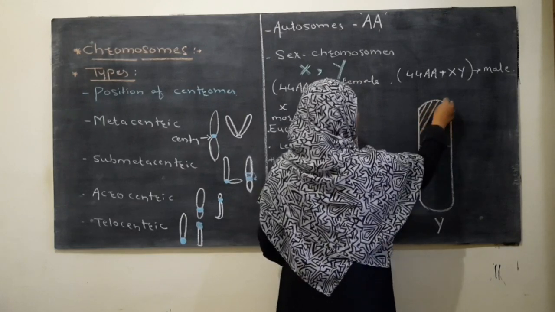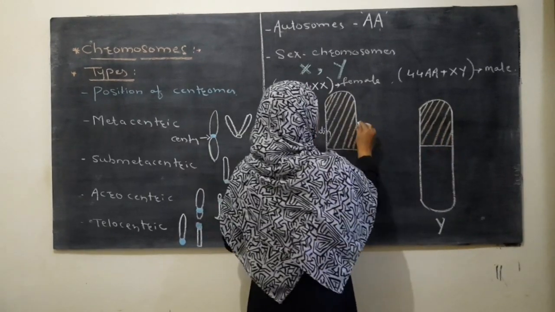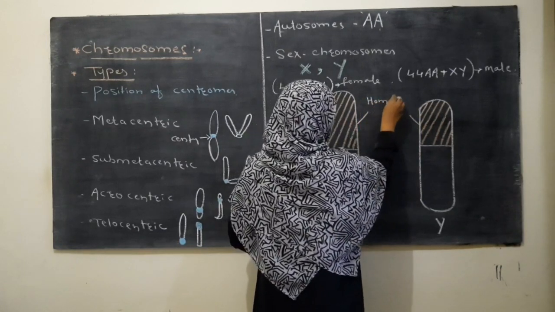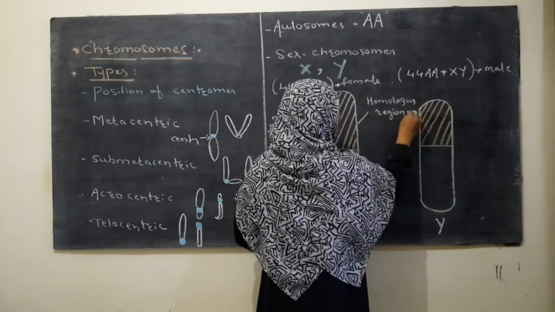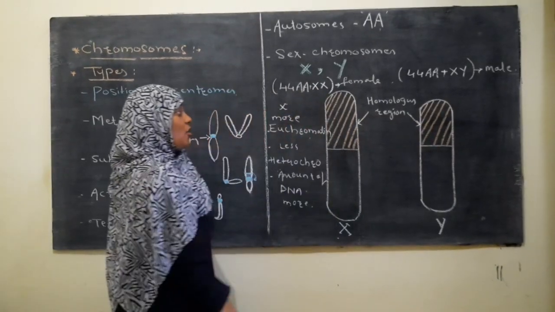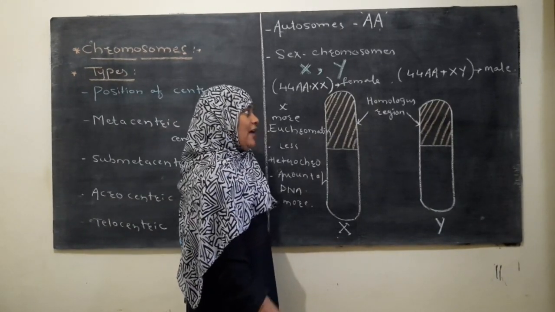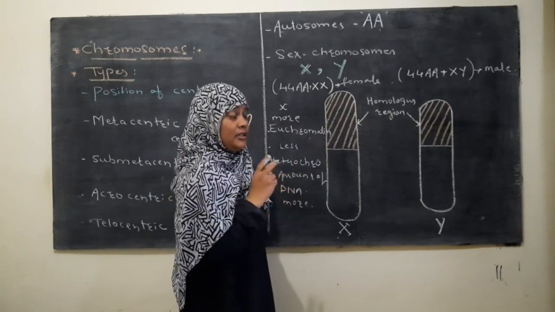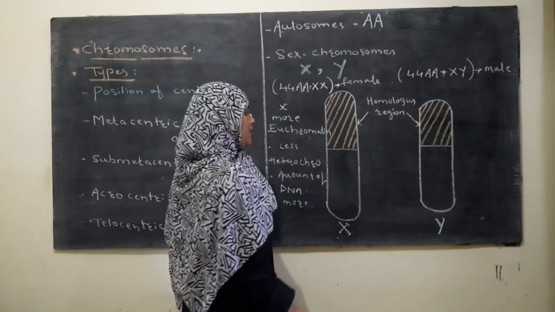In both the X and Y chromosome, two regions are found, and these are called homologous regions. Homologous region of X chromosome and of Y chromosome. The genes of this region are similar in X chromosome and Y chromosome. In both chromosomes, the genes located in the homologous part are of similar type.